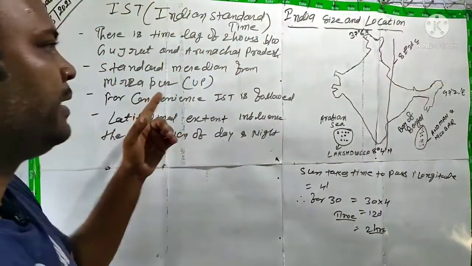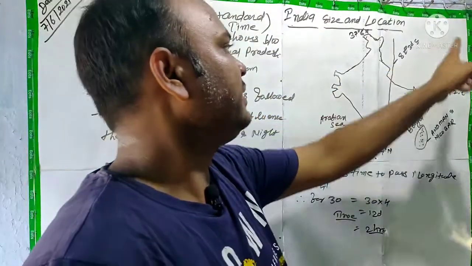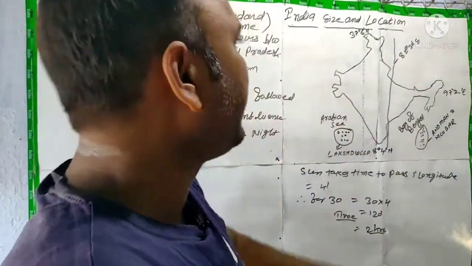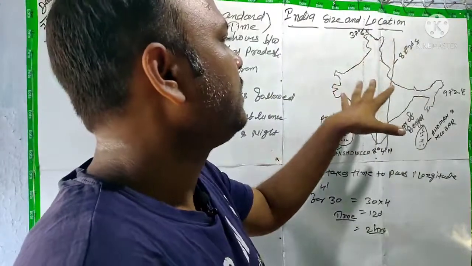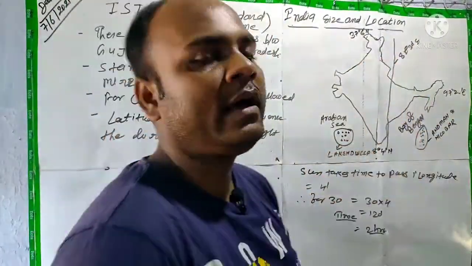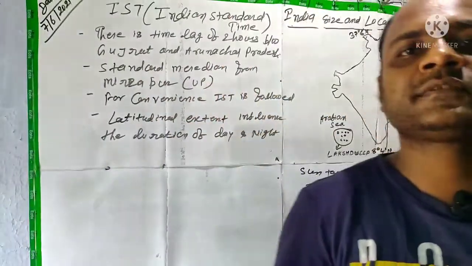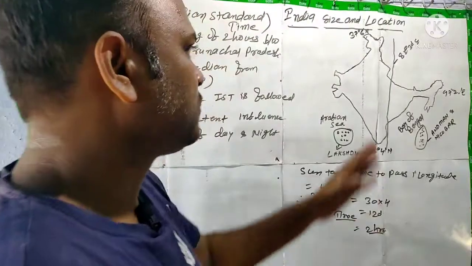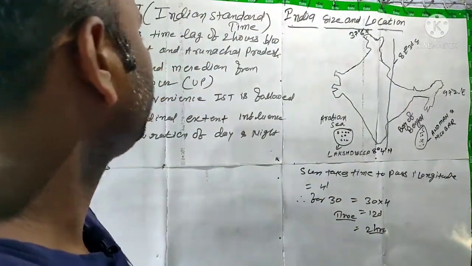So here 82 degree 30 minute has been taken as the standard time of India, and it will be followed throughout the country. It is followed for convenience purpose, है ना. Convenience purpose के लिए इसका हम यूज करते हैं, right?